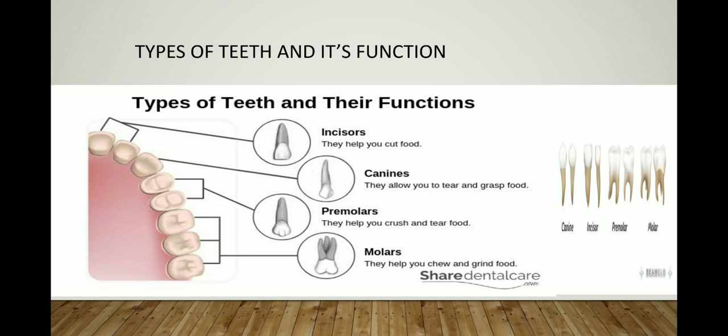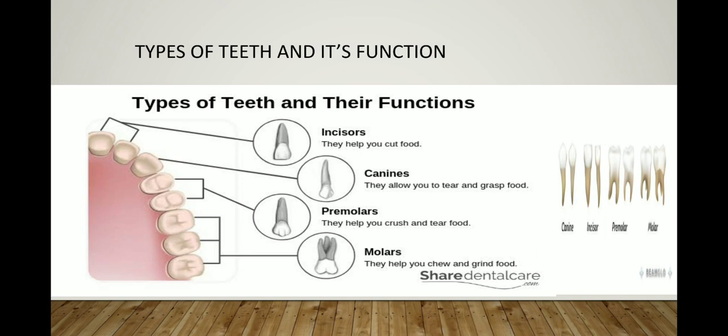Incisor, responsible for cutting and biting. Canine, responsible for tearing and grasping. Premolar, responsible for crushing and tearing food, and molar, responsible for chewing and grinding. We have four types of teeth: incisor, canine, premolar and molar.